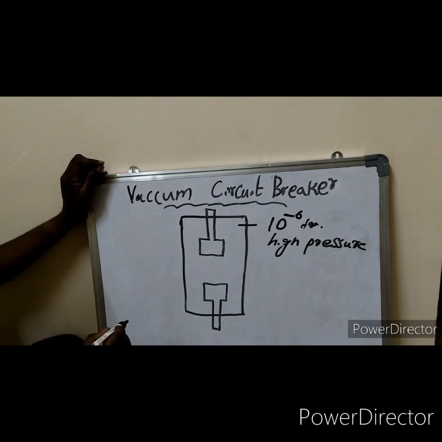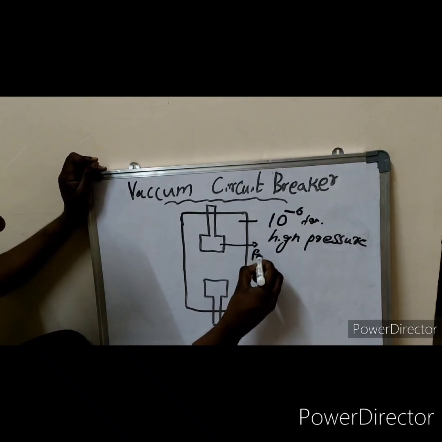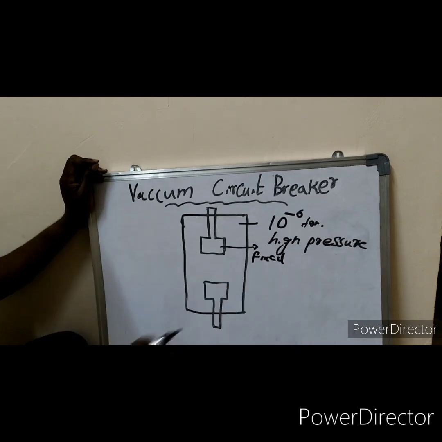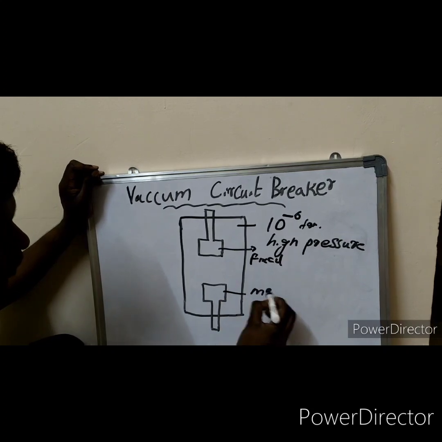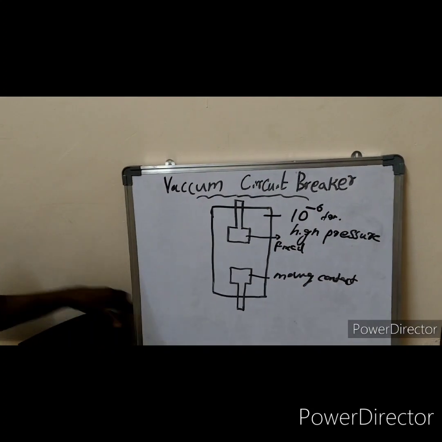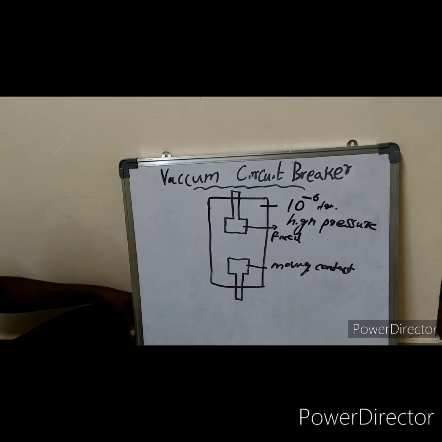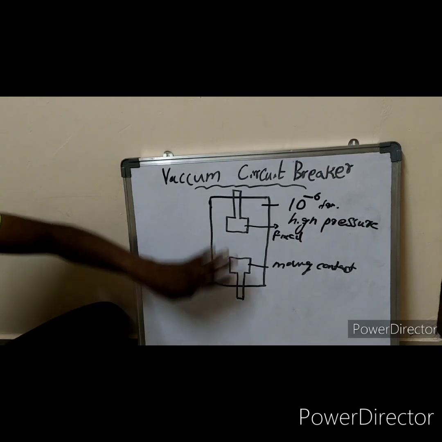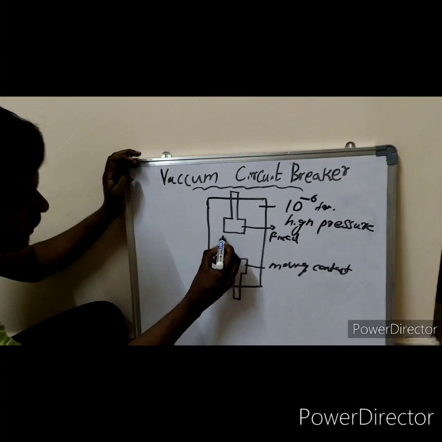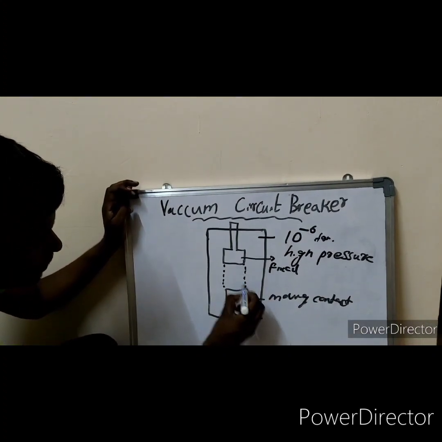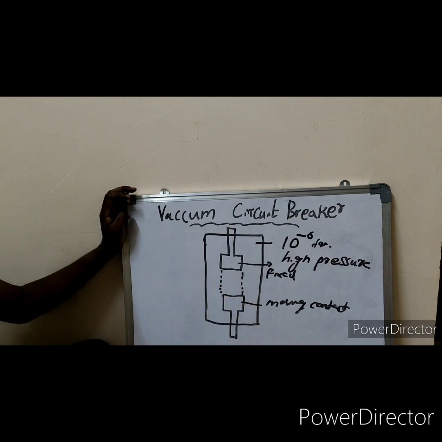These are the contacts. This is the fixed contact. Fixed means it will not move. This is the moving contact, which means this contact is movable. If you want to make the contacts together, this contact will move and come to here and make the contact. The electricity will pass through this contact.